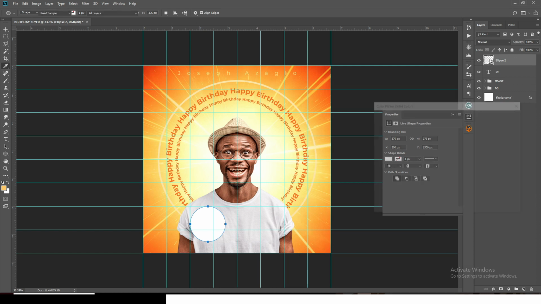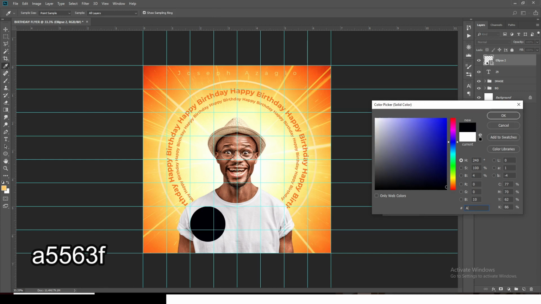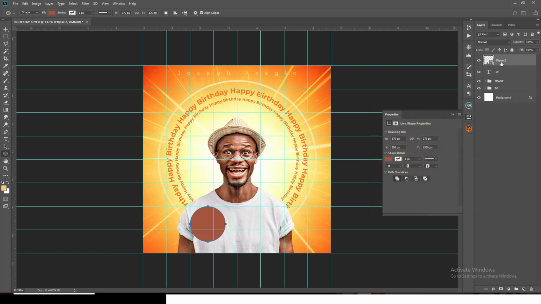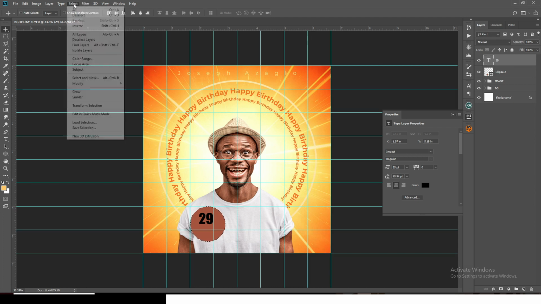I'll double click it, and I'm going to choose this color. I'm going to choose A5563F. Okay, and then click on OK. I'll drag it underneath the 29, and then hold Control and click on the ellipse. Make sure the move tool is selected and click on 29. Select 29 now.